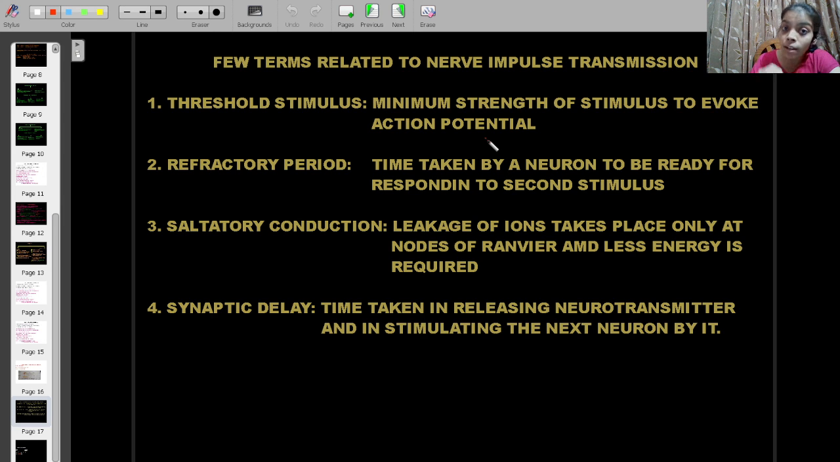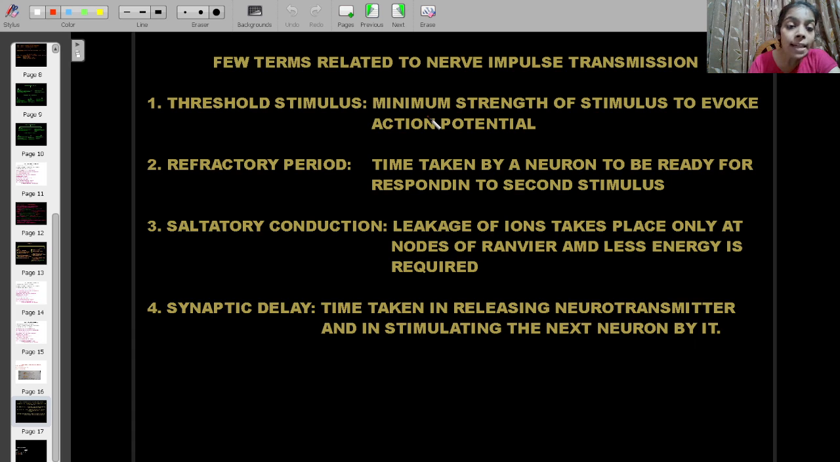And if the stimulus is beyond this value, suppose a very high strength stimulus is given, it doesn't mean that the action potential will also be very high. No. Minimum value is required to evoke action potential, and beyond that value, no matter how strong a stimulus I give, the effect will be the same. So this is called all or none principle.